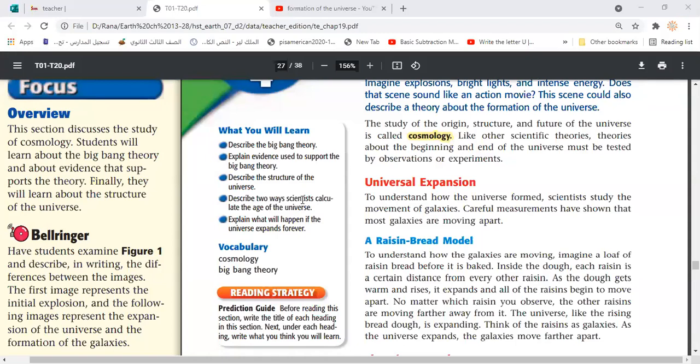Okay, so here, guys, regarding what we studied, we know that the universe keeps expanding. Yes or no? Yes. Who was the first one who said that the universe is expanding? Just raise your hand if you know the answer. Yes, Farah?